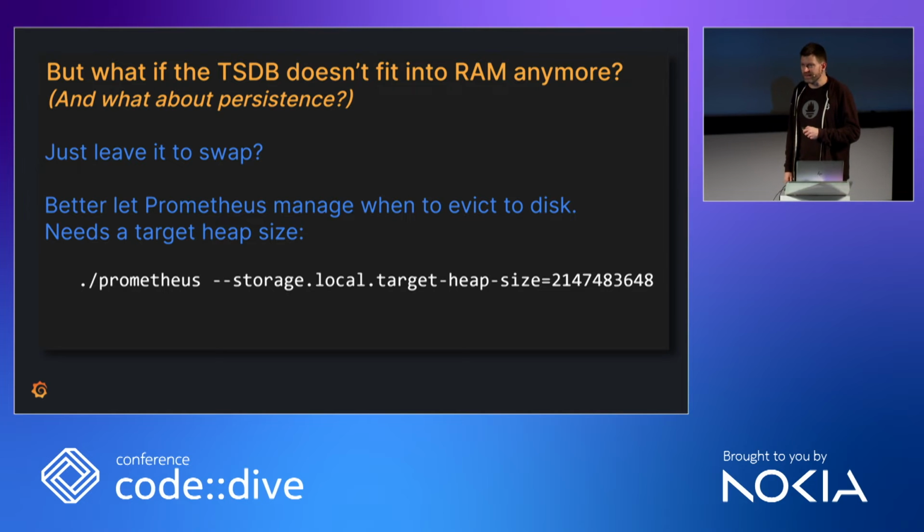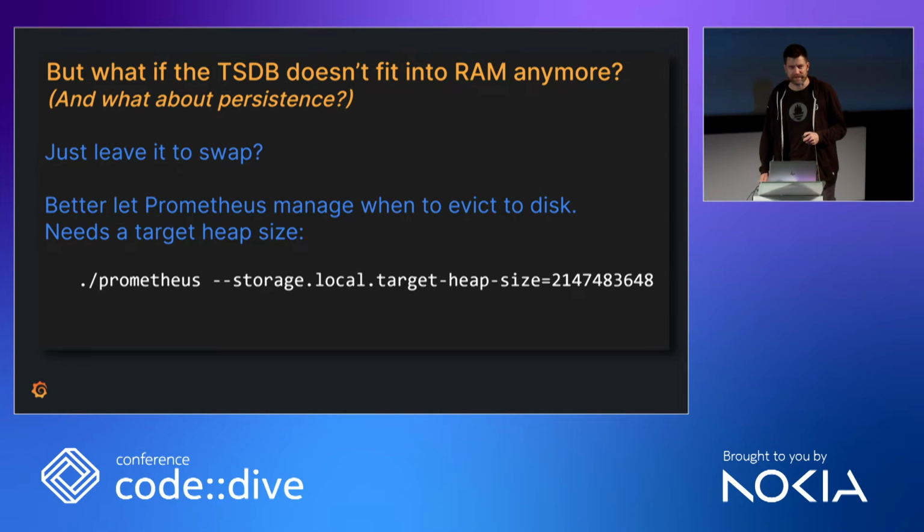In Go, you really don't have a way to find out how much memory pressure we have on the system. You can measure how large your heap is, and you can use that as an input. But then we have to ask the user, what heap size do you want? And that is a very infamous Prometheus 1 command line flag, because most people just naively start a program. They don't think about setting a heap size.